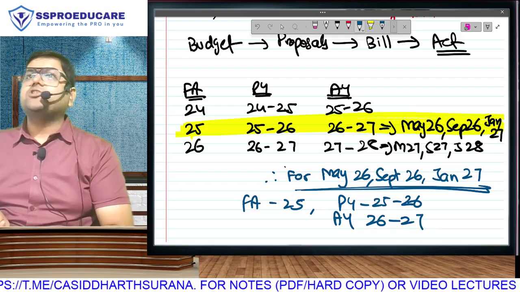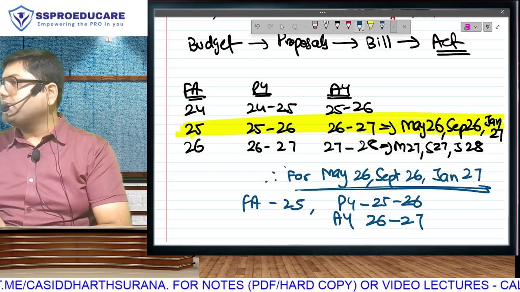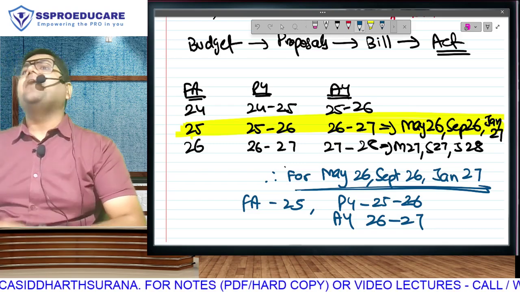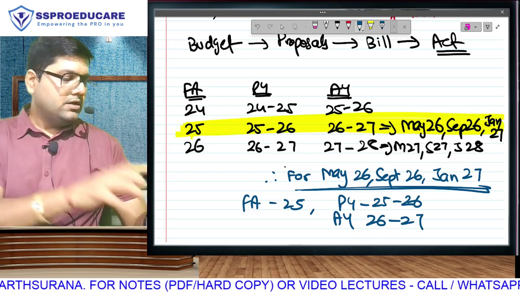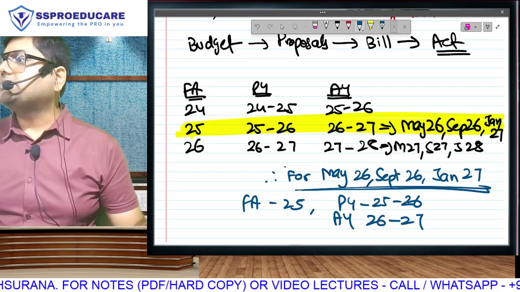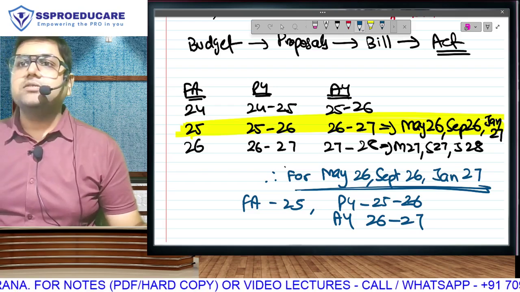That, ladies and gentlemen, is your concept of PY, AY and person. And that, ladies and gentlemen, is the end of our first chapter, that is basic concepts, the first chapter of income tax, done.